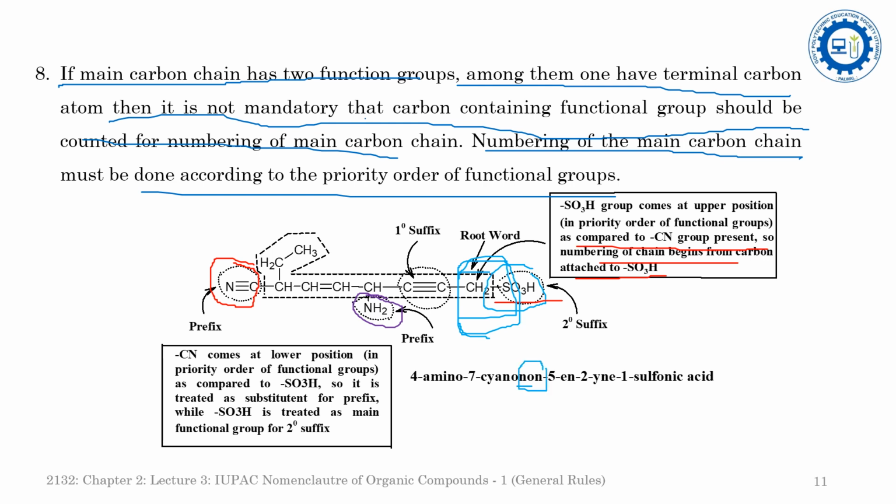Now come to the primary suffix. The primary suffix tells about the saturation or the unsaturation. This compound is unsaturated, and that is represented by one triple bond and one double bond.